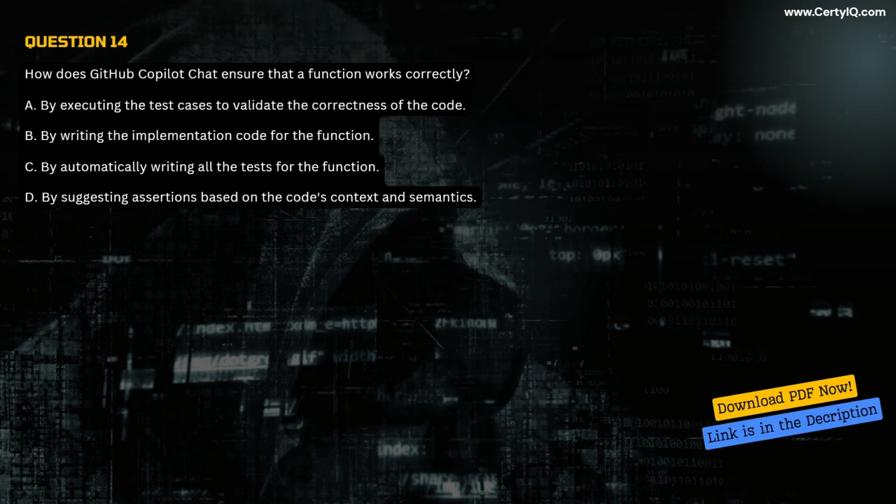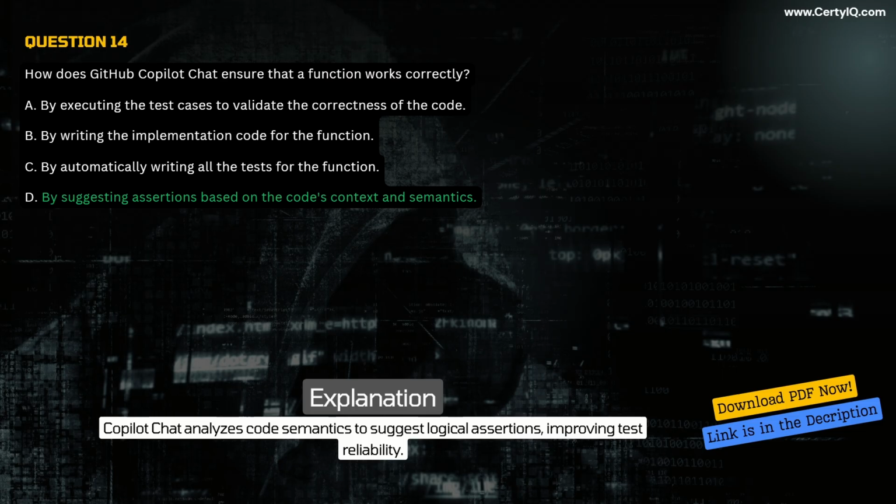Question 14. How does GitHub Copilot Chat ensure that a function works correctly? A. By executing the test cases to validate the correctness of the code. B. By writing the implementation code for the function. C. By automatically writing all the tests for the function. D. By suggesting assertions based on the code's context and semantics. Correct answer D. By suggesting assertions based on the code's context and semantics. Explanation. Copilot Chat analyzes code semantics to suggest logical assertions, improving test reliability.